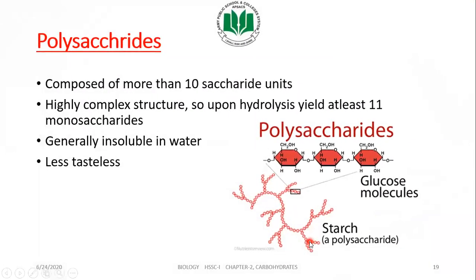The other type is polysaccharide. They are composed of more than 10 saccharide units, with highly complex structures, so upon hydrolysis they yield at least 11 monosaccharides. Oligosaccharides release 2 to 10 units upon hydrolysis when they break down. Polysaccharides are made of more than 10 monomers, so whenever hydrolysis takes place, those 11 monomers will be separated from each other.